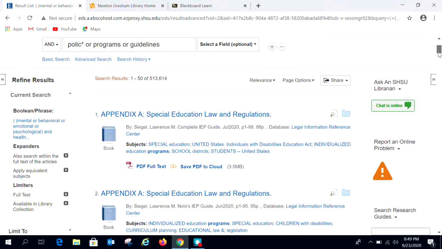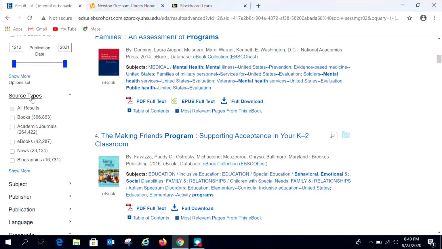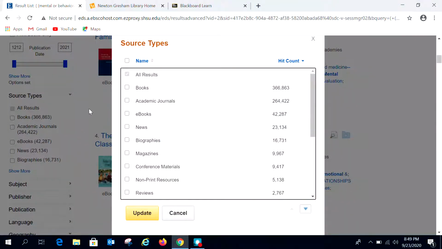Okay, so now that we have that out of the way, you are going to be looking at your source types over here. This is where we can be specific about the types of sources we want to look at. All I have to do here is click Show More, and it will give me the range of all the different source types that are available to me in this particular search.